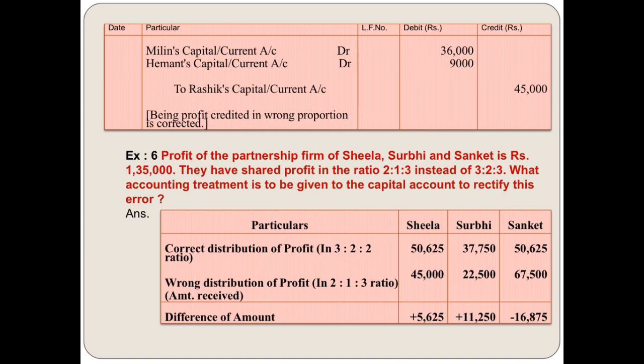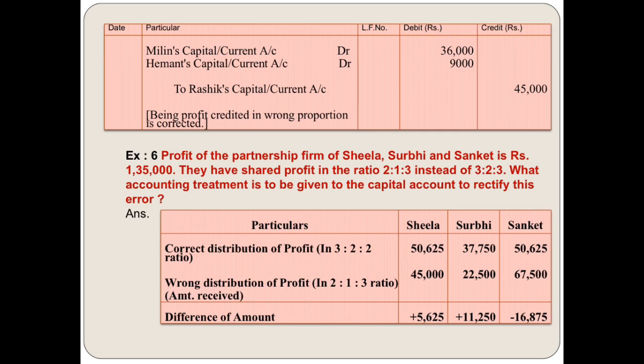See one more question. Profit of the firm of Sheila, Surbhi and Sanket is 1,35,000. They have shared the profit in the ratio of 2:1:3 instead of 3:2:3. So the wrong distribution is 2:1:3, and the correct one is 3:2:3. So first we write the correct distribution with the plus sign.